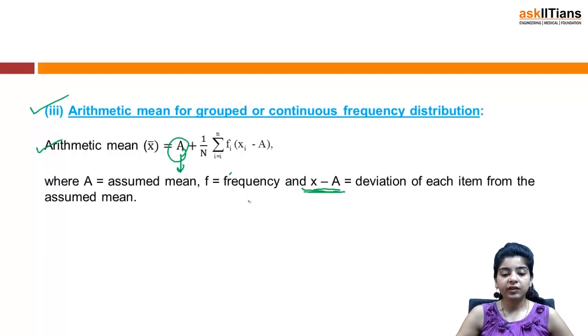Once we discuss the examples, it will be clearer how to use this formula. The class intervals would be given, you find the assumed mean, then apply the formula a plus 1 by n sigma fi into (xi minus a).